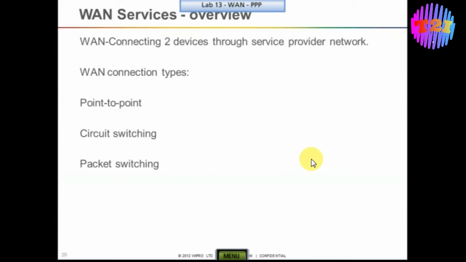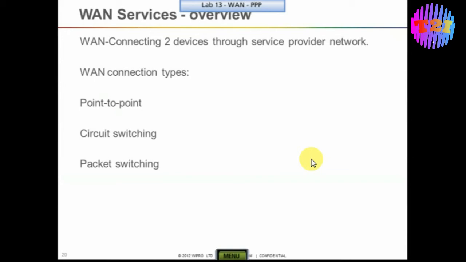So this is in fact a best example for dial on demand routing, where once the data has been transferred, if there is no more data to be transferred and the line is idle, it will automatically be torn down. It means that whatever you use, you pay only for that, and the line will not always be on.